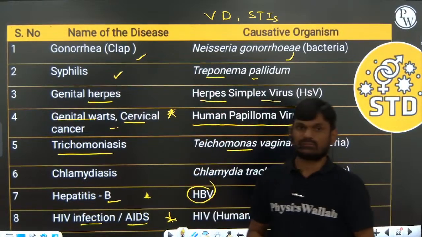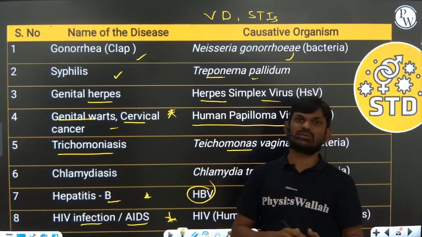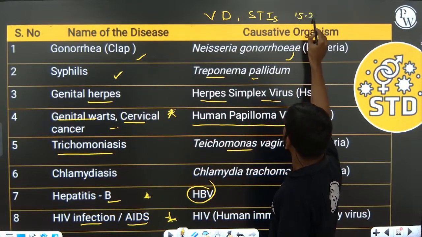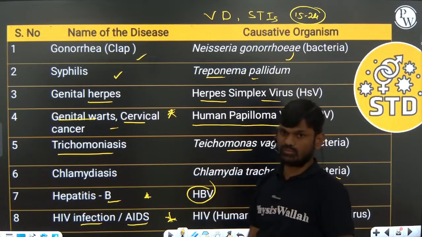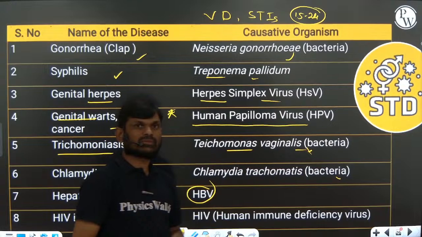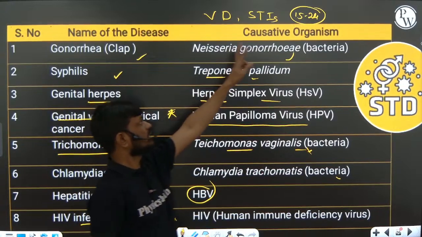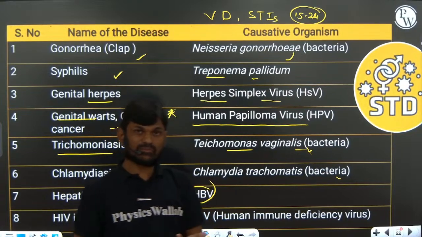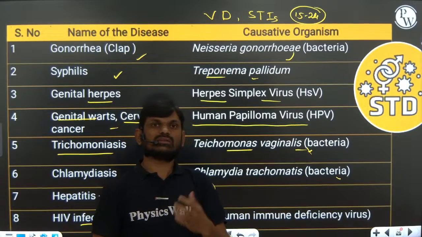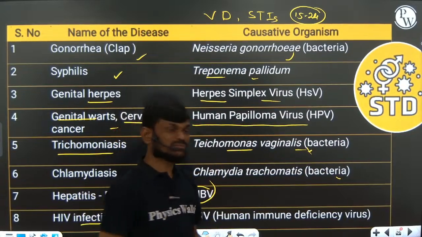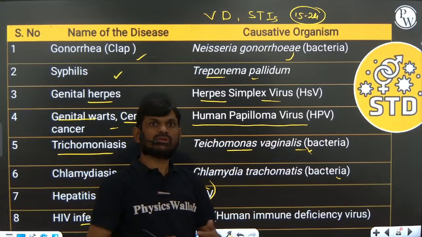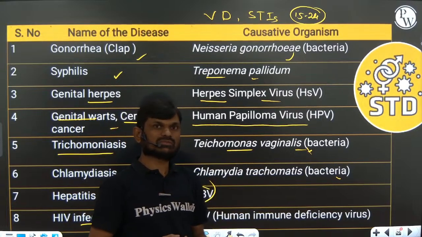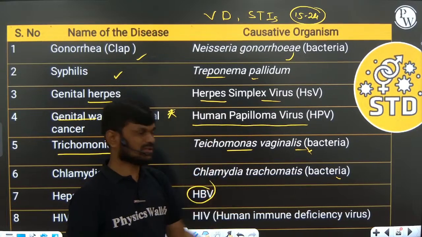People in the 15 to 24 years age group are the most vulnerable group to STDs. Late symptoms of STDs are pelvic inflammation and ectopic pregnancies.